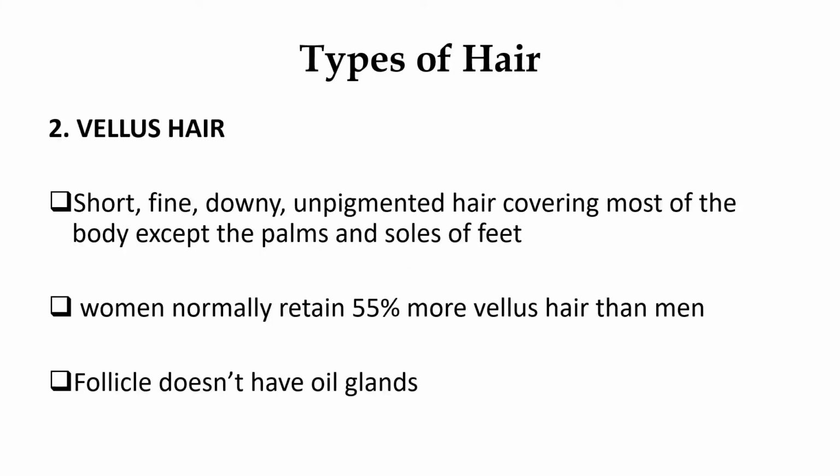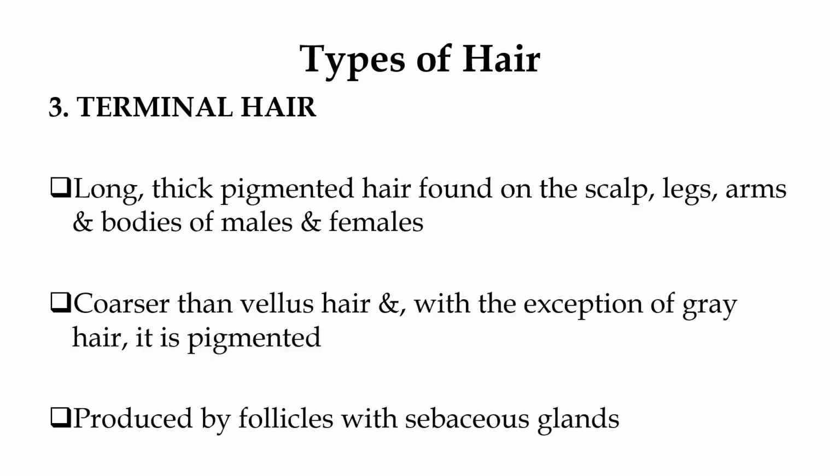Now, vellus hairs are recognized by the presence of short, fine, downy, unpigmented hair covering most of the body except the palms and the soles of the feet. Now, women normally retain 55% more vellus hairs than men, and these follicles don't have the oil gland.